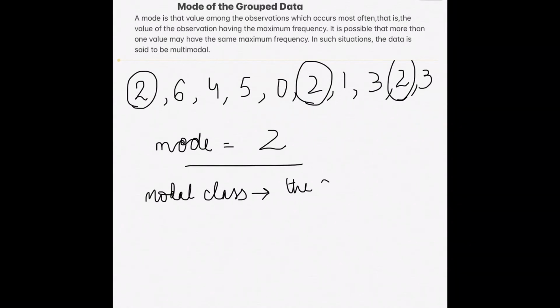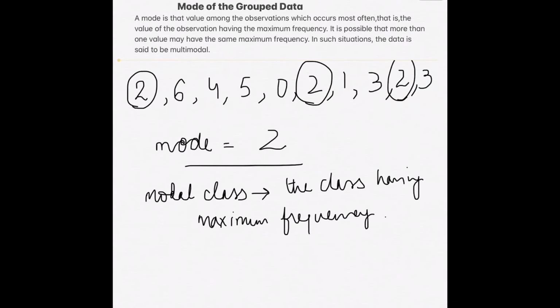The class having maximum frequency is known as modal class.